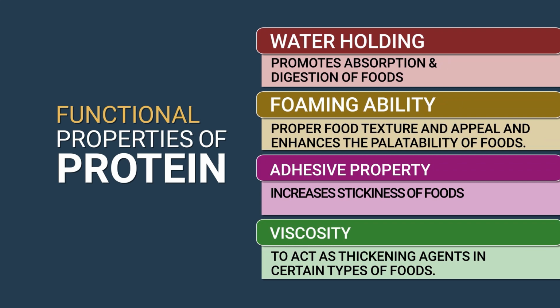Then foaming ability. Foaming ability is responsible for proper food texture and appeal, and it also enhances the palatability of the food. Adhesive property increases the stickiness of the food. Then another functional property is viscosity, and due to the viscosity the protein acts as a thickening agent in certain types of food material.